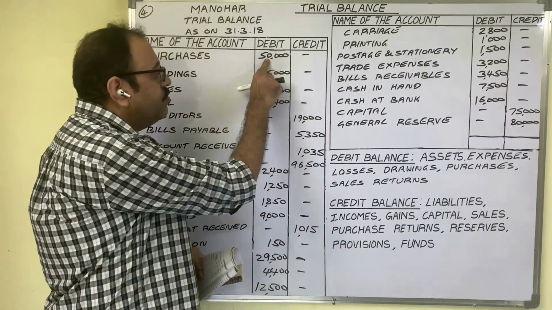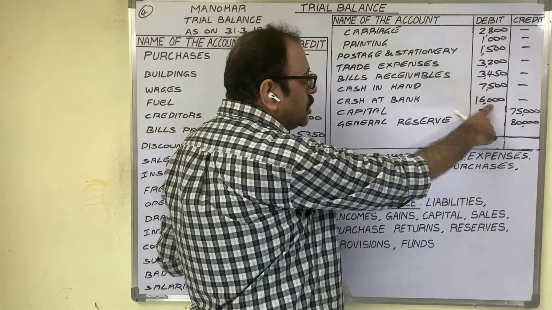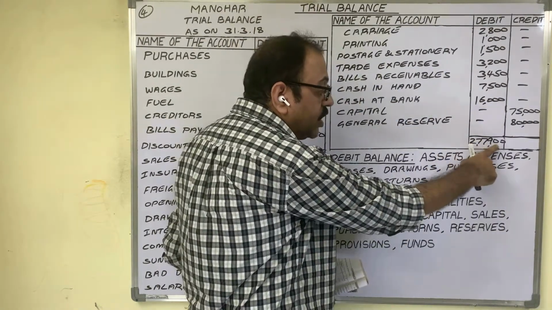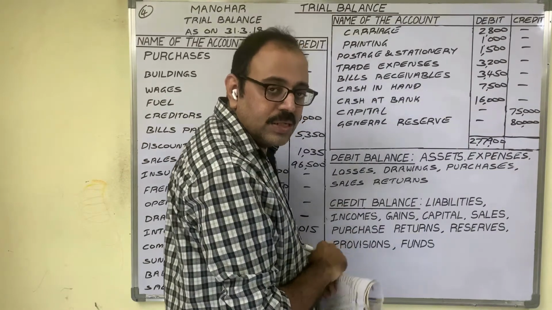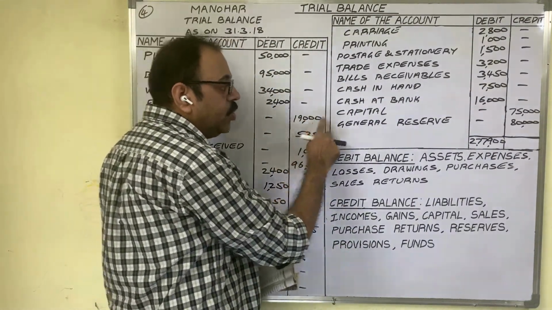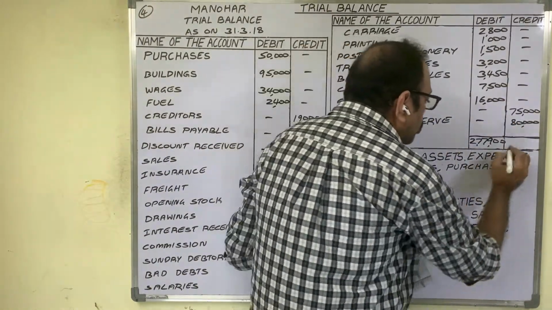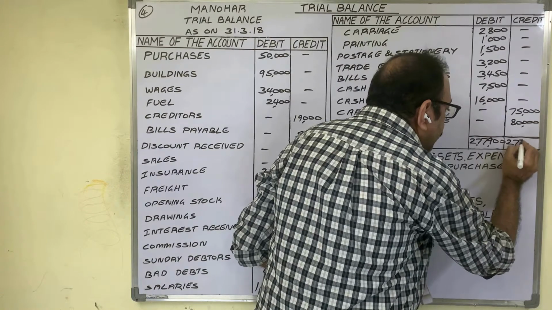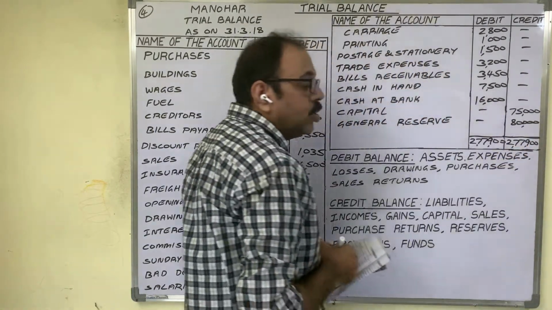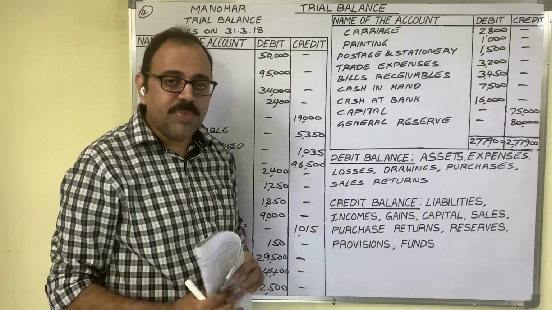Debit column from 50,000 to 16,000 rupees. All these amounts total 2,77,900 rupees. Similarly, credit column from 19,000 to 80,000. All these amounts total is also 2,77,900 rupees. Thus, the two sides' amounts should get tallied. Then the meaning is our problem is correct.